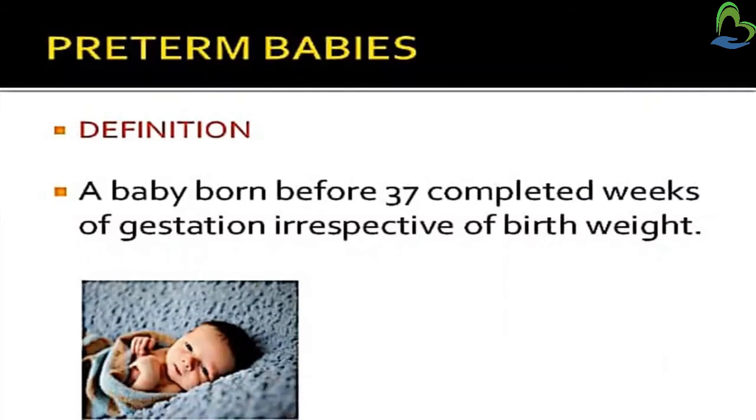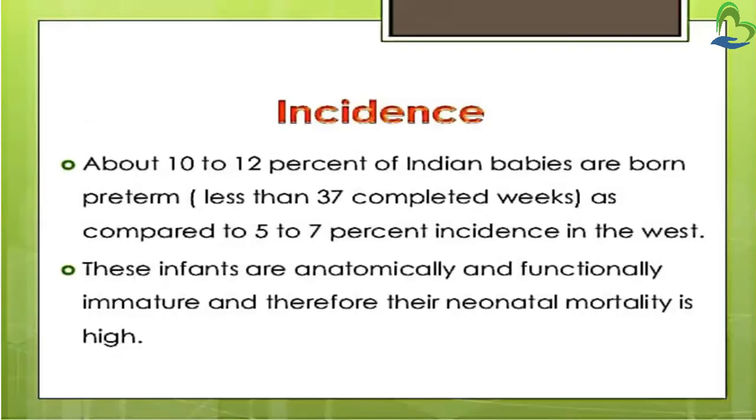Then we will see about preterm baby. Preterm, as we have seen in the definition before, means a baby who is born before 37 completed weeks of gestation irrespective of birth weight. Incidence is about 10 to 12% of Indian babies are born preterm as compared to 5 to 7% incidence in the West. These infants are anatomically and functionally immature and therefore their neonatal mortality is high. So the death rate is high because they are anatomically and functionally immature.